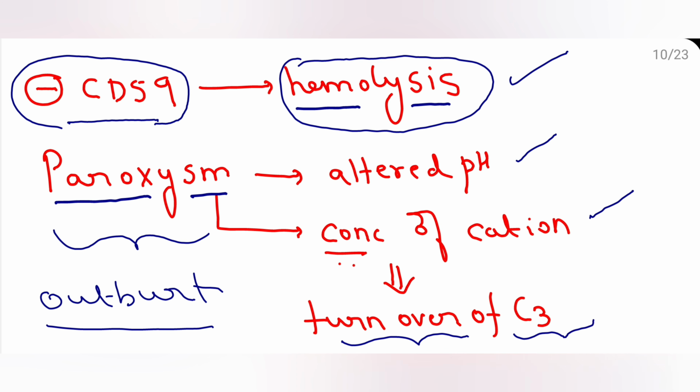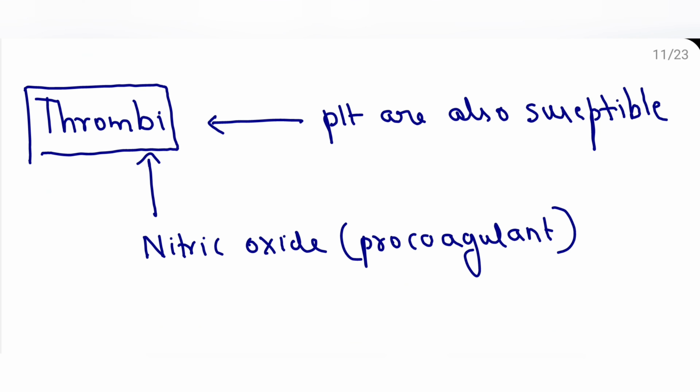So more and more complement gets activated. That is the reason for the recurrent outbursts: altered pH and concentration of cations. Now we know why there is intravascular hemolysis. This is mainly because of reduced CD59. And we know why it is paroxysmal.